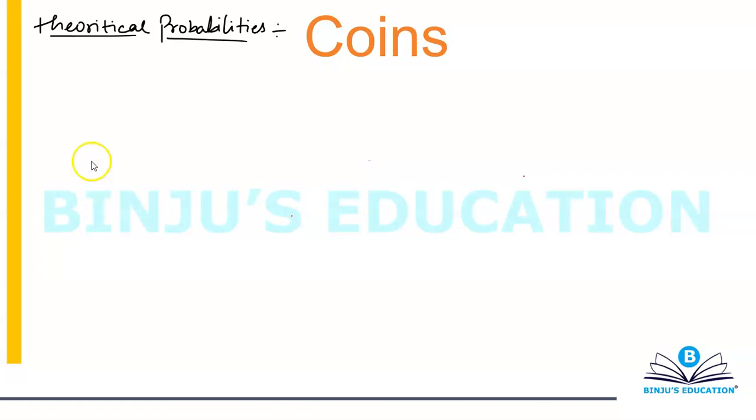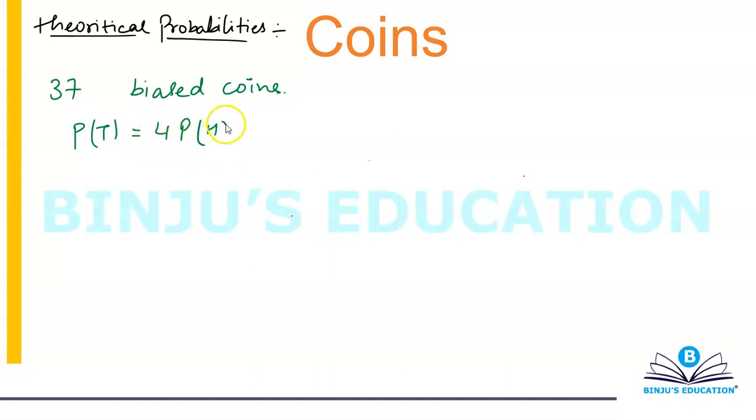So I have 37 unbiased, sorry, not unbiased, I have 37 biased coins. And for each of them, the probability that tail will appear on the top face is 4 times the probability that head will appear on the top face.